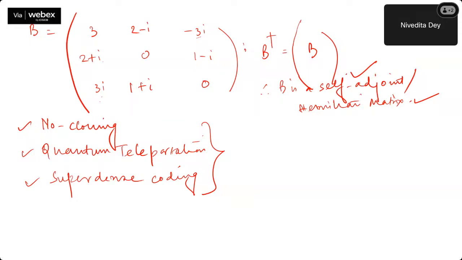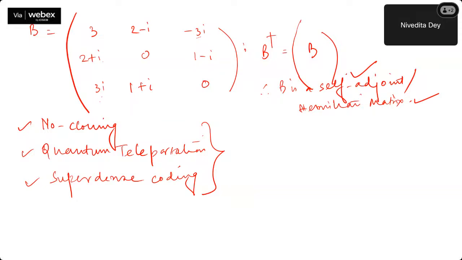And in quantum cryptography itself, it has a maximum application. And teleportation has some application in communication and networking as well. Quantum communication and quantum networking. Super dense coding is just a kind of reverse process of quantum teleportation. So I thought of including this process also in our course curriculum. But teleportation is a must, and no cloning.